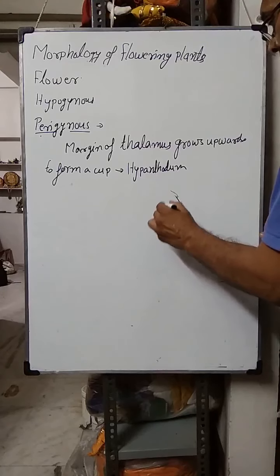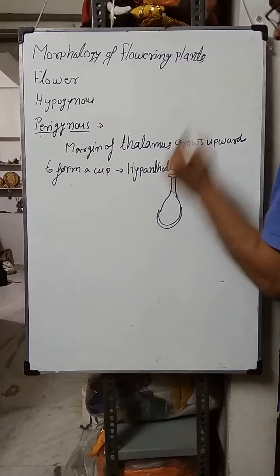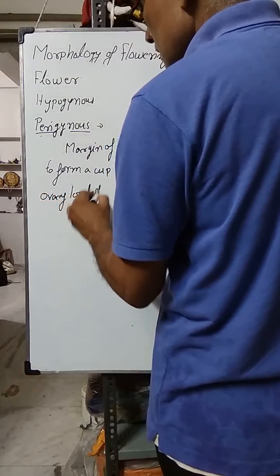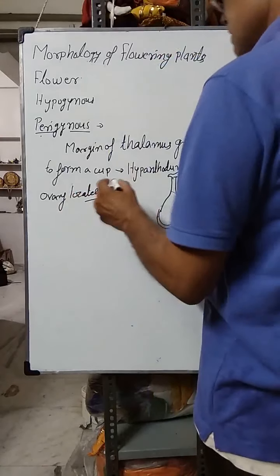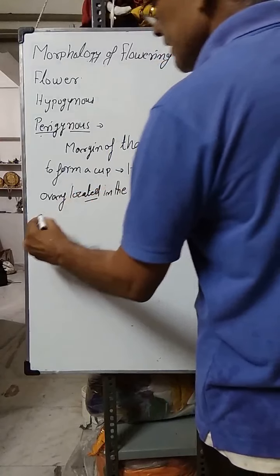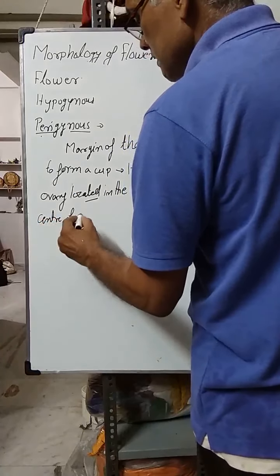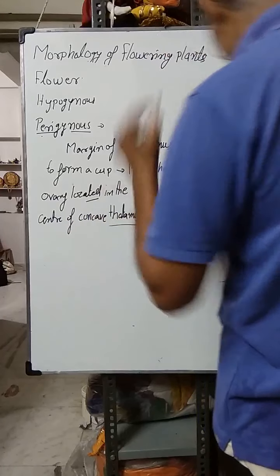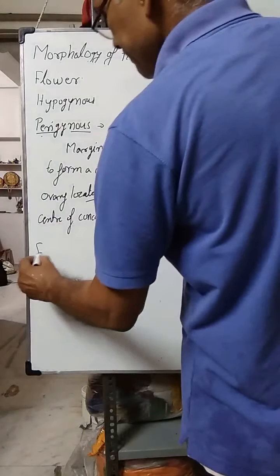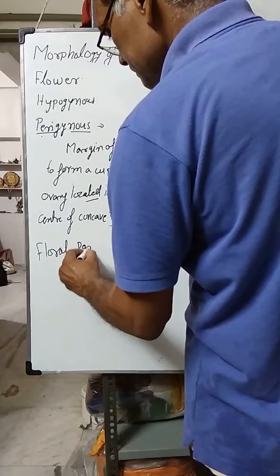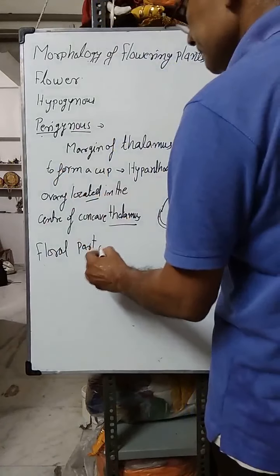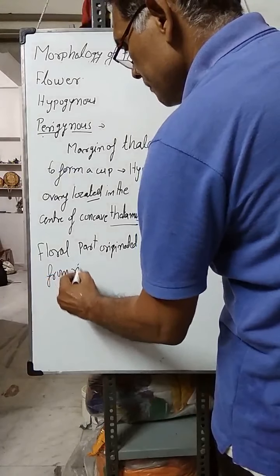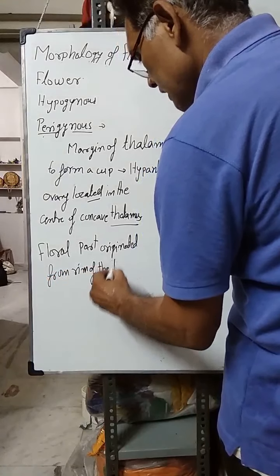This is the ovary, located in the center of the concave thalamus, and the floral parts originate from the rim of the thalamus.